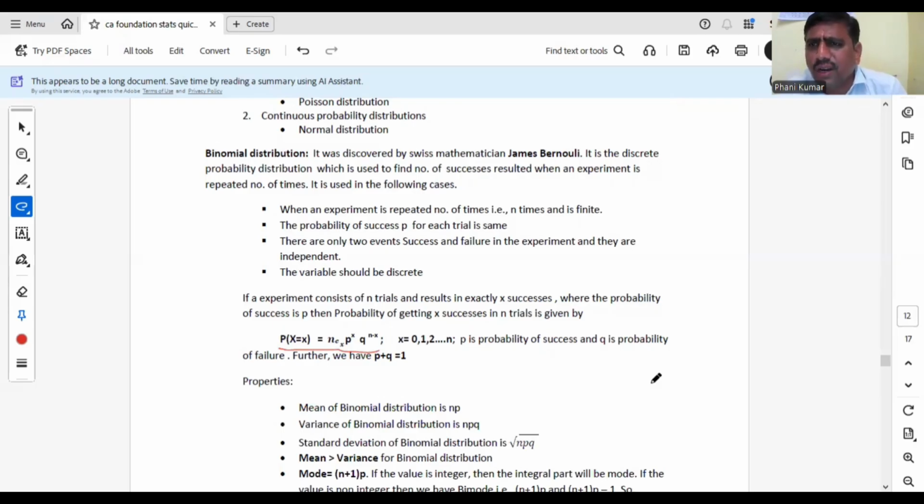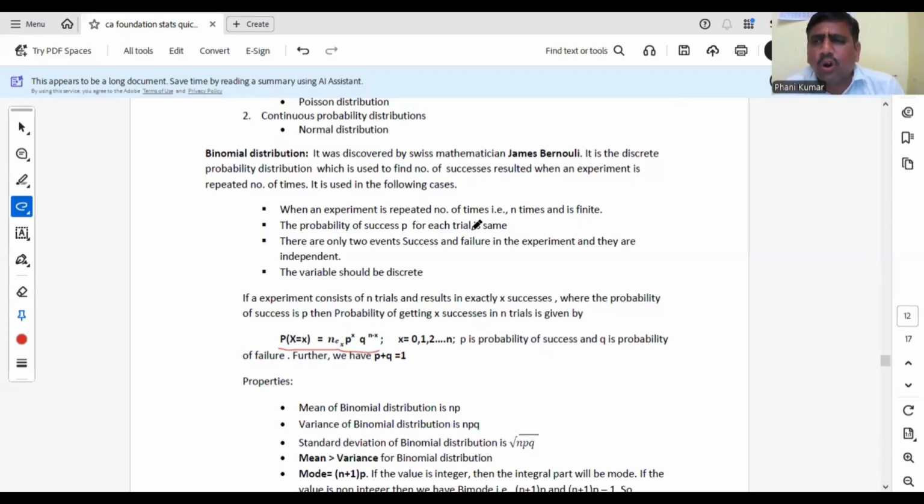What are the conditions for applying the binomial distribution? When an experiment is repeated a number of times, n should be finite. We must know the n value. Suppose a coin is tossed 10 times, n is 10. Suppose a die is rolled 6 times, n is 6. That n should be known. The number of trials should be large, but finite.